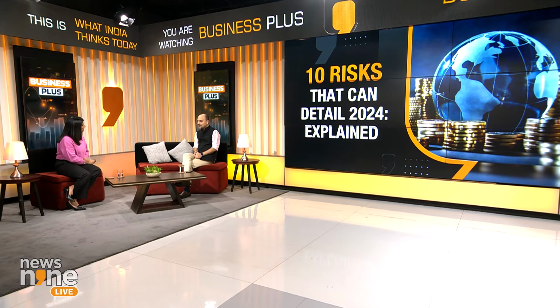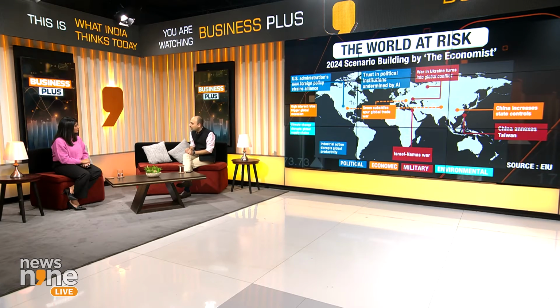Right. So, Shweta, I think what the Economist Intelligence Unit, EIU, has done fairly well is that they've been able to drop a list of 10 risks that the world is staring at as it enters 2024. Now, these risks have been categorized as political risks, military risks, economic risks, as well as environmental risks. So, these are the four broad categories, and within each of these 10 risks, the Economist Intelligence Unit has also been able to assign a certain probability ranging from low to high and moderate in between, as well as the impact that it is likely to have on the world.